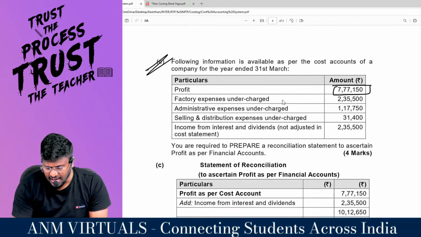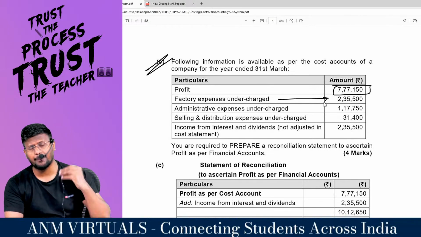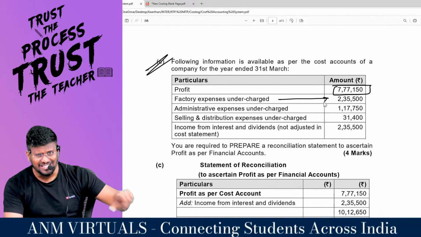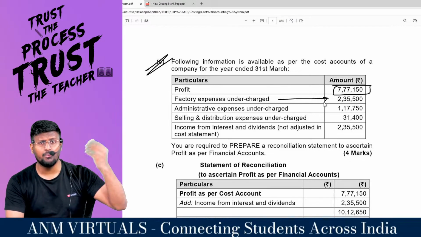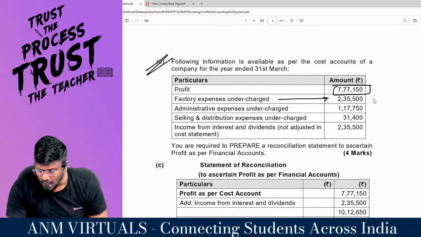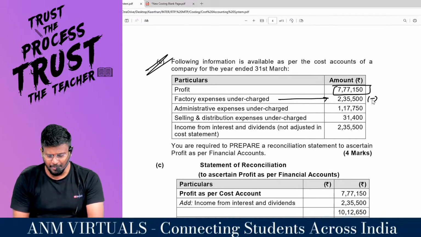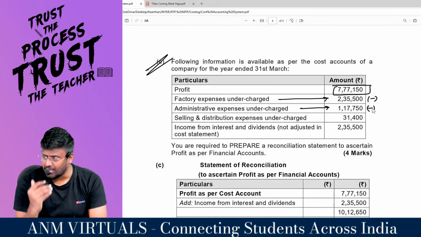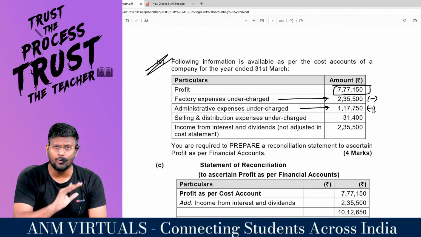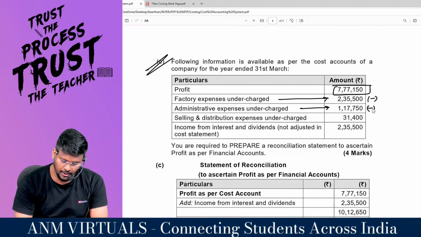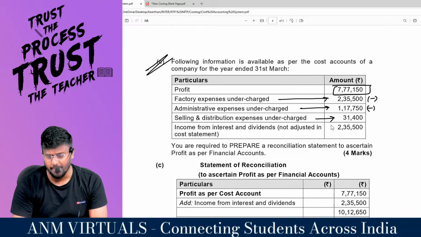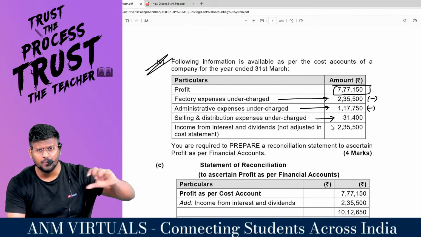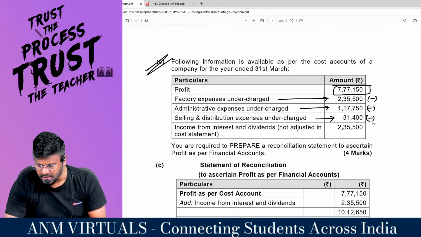Factory expenses undercharged, that means under absorption. What will happen to under absorption? If there is under absorption, the amount of expenses booked in the cost accounts will be less. If the expenses are less, profit will be more. Profit should not be that high, so it should be reduced. Administrative expenses undercharged. Again, the same explanation. Expenses are less, so profit is more, and it should be reduced. Selling and distribution undercharged. Again, same explanation. Because of booking less expenses in costing, profit as per the costing will be more. It is too high, hence it has to be reduced.